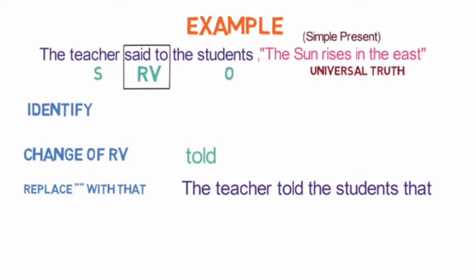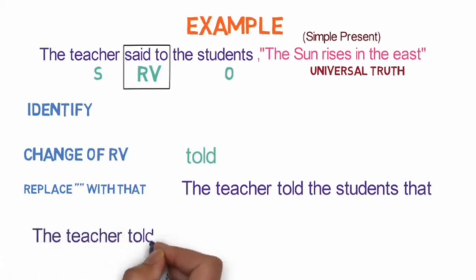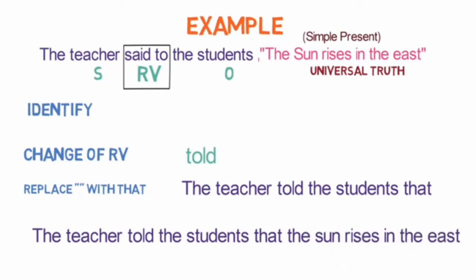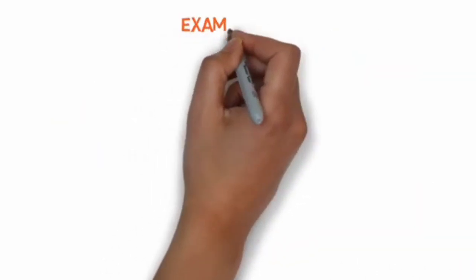And the sixth step of change in time denoting word. As there are no such words, this change won't come. So the final sentence in the indirect speech is the teacher told the students that the sun rises in the east. Let's look into one more example to make things even clear.